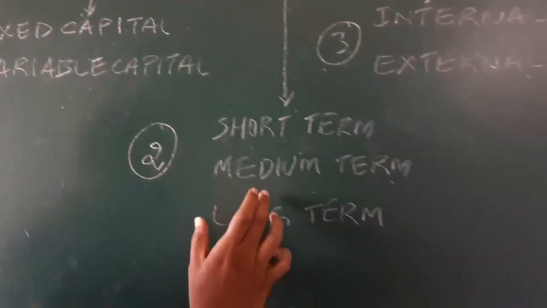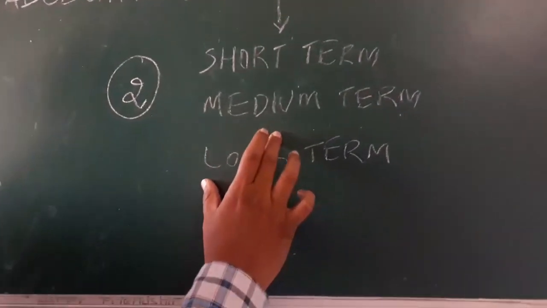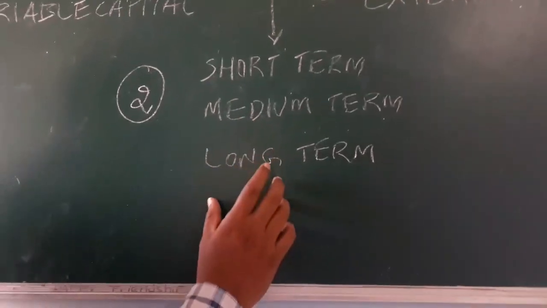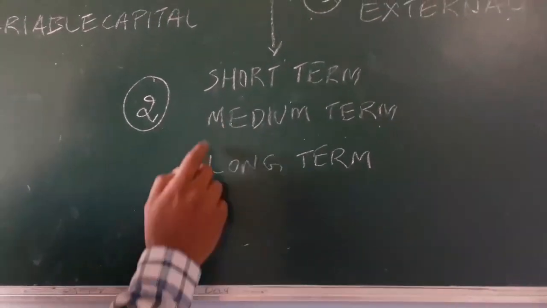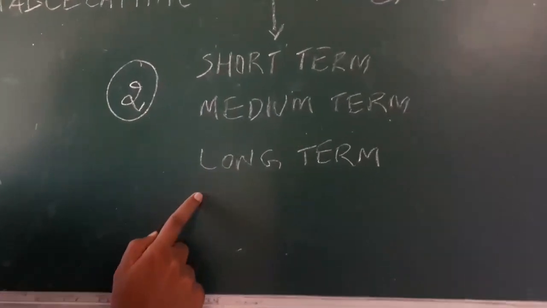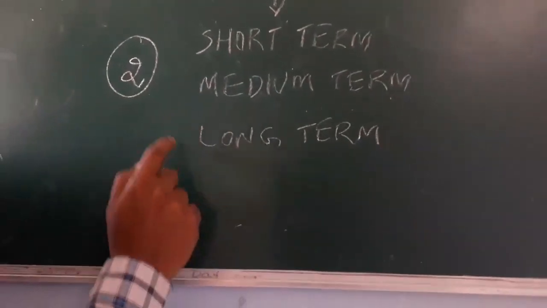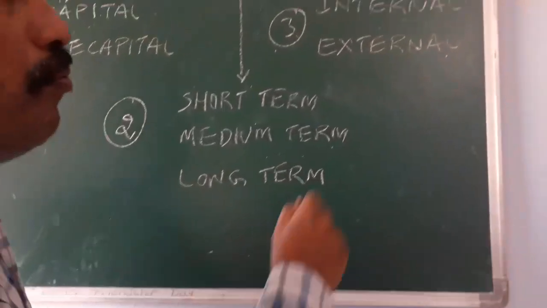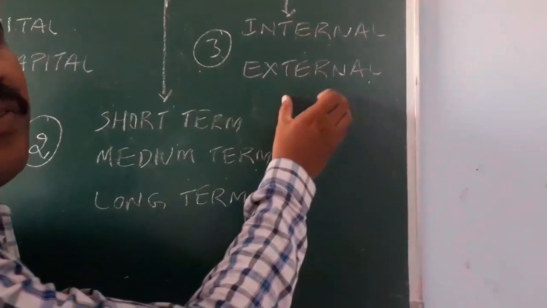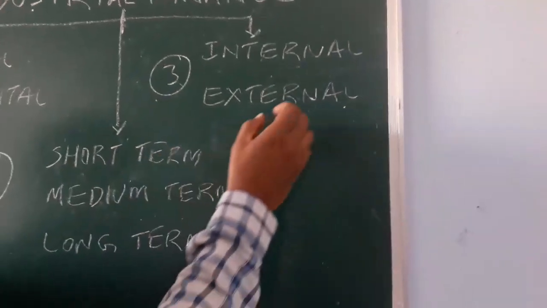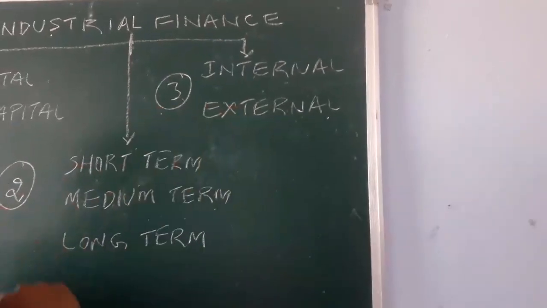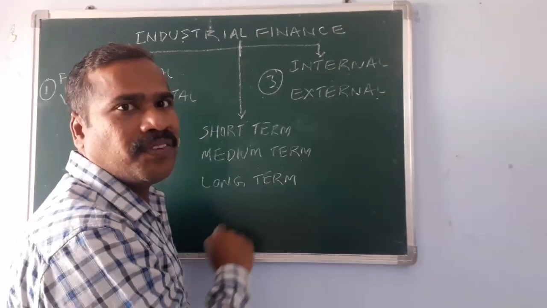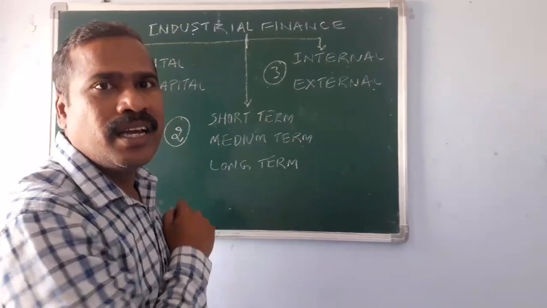Based on the time taken to pay that finance, the finance is divided into three categories: short-term finance, medium-term finance, and long-term finance. Based on the nature of the source, finance is divided into two categories: internal finance and external finance. We will discuss these things in detail.